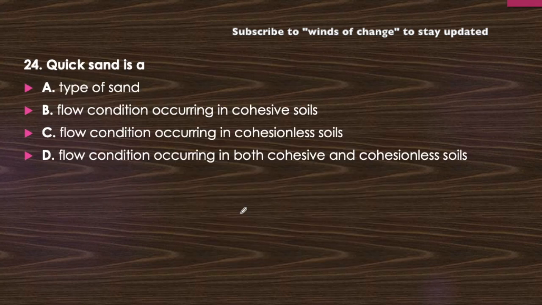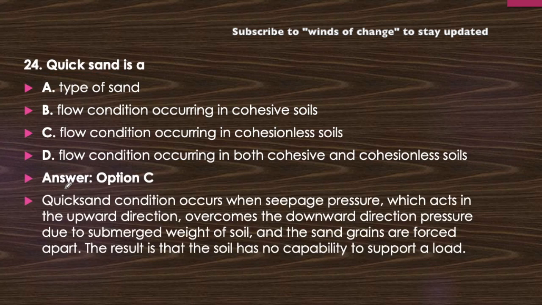Okay, so next question. Quicksand is a type of sand, a flow condition occurring in cohesive soil, a flow condition occurring in cohesionless soil, or a flow condition occurring in both cohesive and cohesionless soil. It is a very easy question. We all know about the quicksand condition. Quicksand is not a type of sand, it is a condition. The flow condition occurring in cohesive soil is also incorrect, it occurs in cohesionless soil. This does not occur in both cohesive and cohesionless soil, it will occur in cohesionless soil only. So answer C will be the correct one.